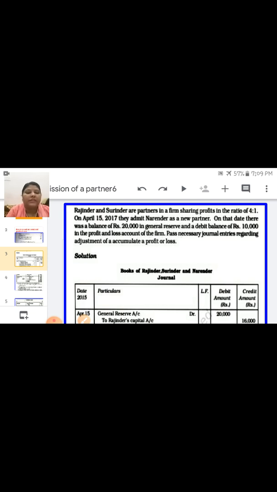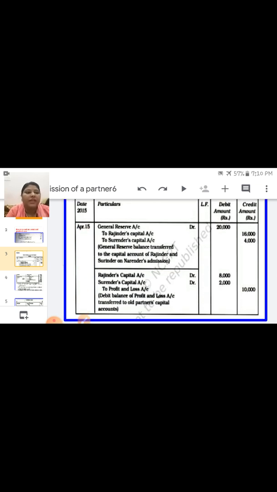Here old partners are Rajinder and Surender. So write down the journal entry: General reserve account debit to Rajinder's capital account, to Surender's capital account. The amount of general reserve 20,000 you have to distribute in the old ratio, and the old ratio is 4:1.